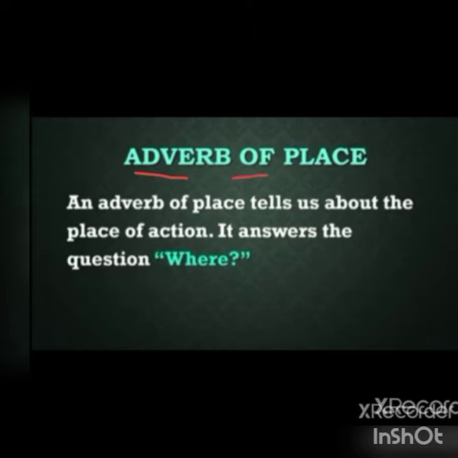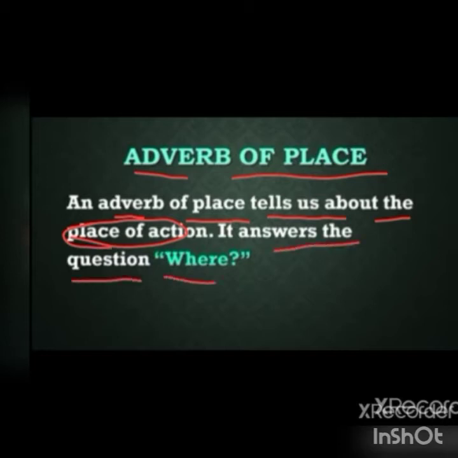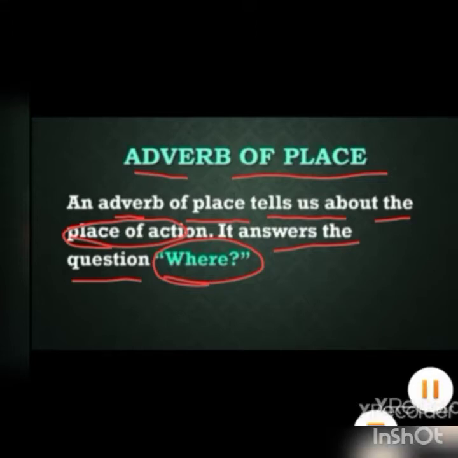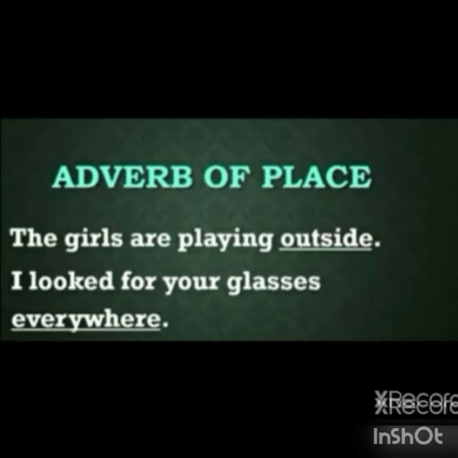Next, adverbs of place. An adverb of place tells us about the place of action. So, it tells about the place of action and it answers the question where. Where does the action take place? Okay, let us see some examples. The first example is the girls are playing outside. So, where are the girls playing? The girls are playing outside. Here, outside denotes the adverb of place.